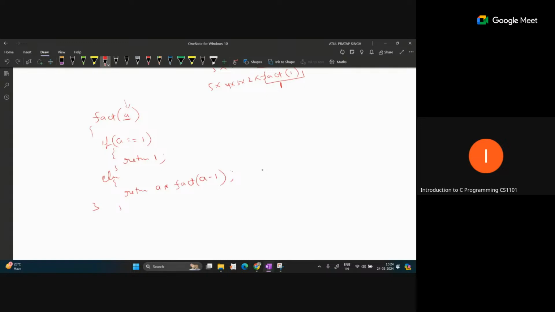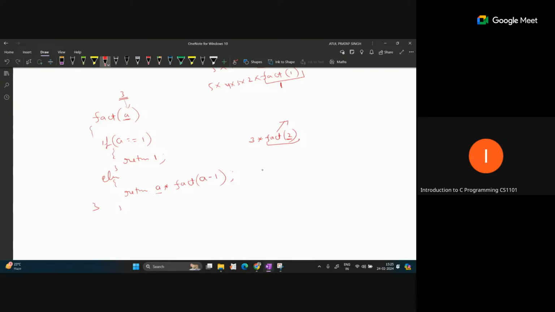Now you can see that if we are passing a equal to 3 initially, that means a equal to 3, so the first condition is not true, then the else part will run. And in the else part, the current value of a is 3. Then multiply, and we are calling the same fact function again with a minus 1, that means 2. Now this is the new call, that means the same code will run again from this position. And this time we are passing a equal to 2.